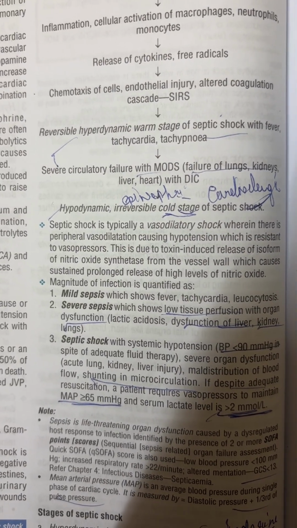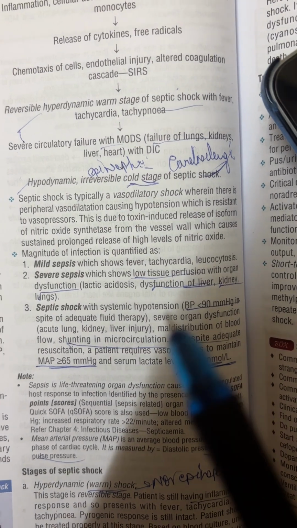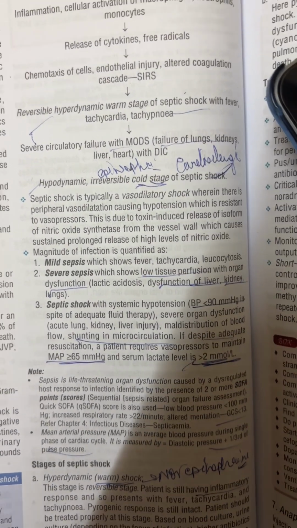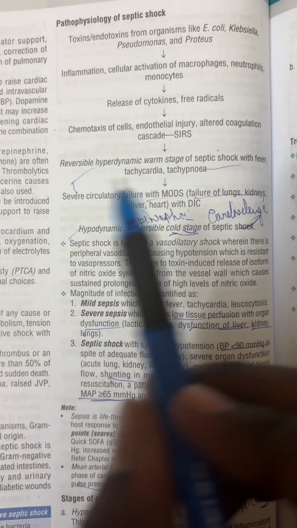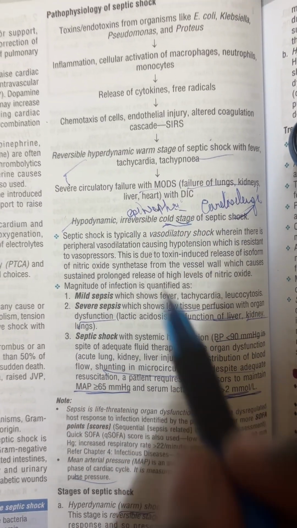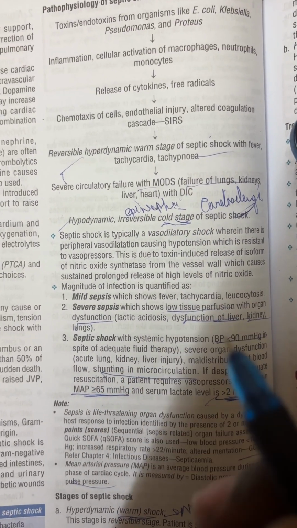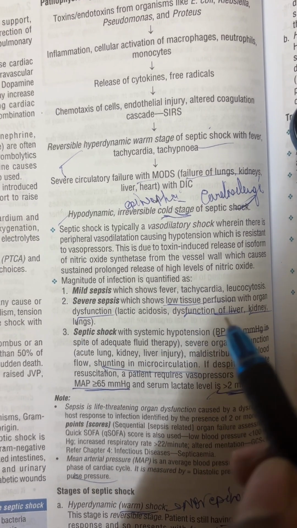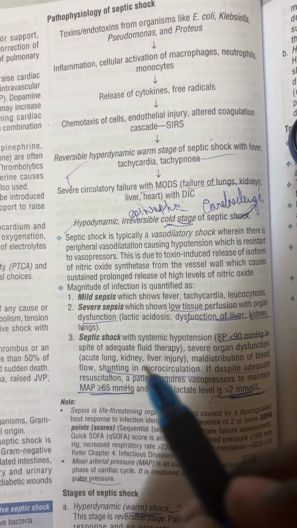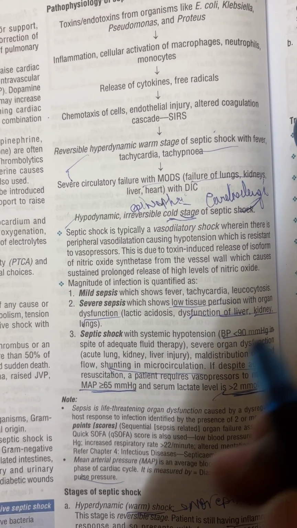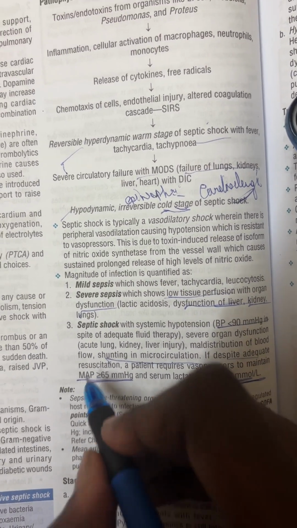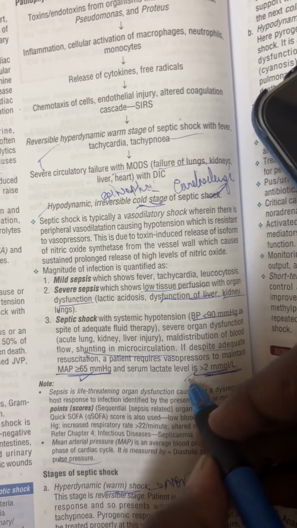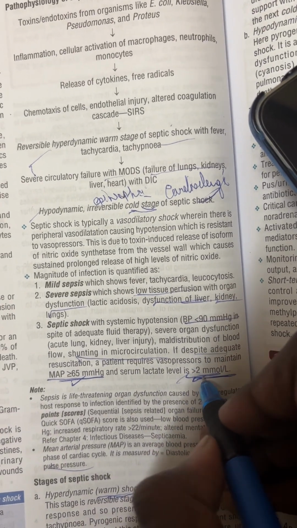Coming to the stages: mild, severe, septic shock. In mild, obviously as in any infection, there is fever, tachycardia, leukocytosis. In severe sepsis, what happens from this stage? Circulatory failure is happening, so perfusion is decreasing, and that's why dysfunction is happening in the liver, kidney, lungs. Finally, in septic shock, there will be complete blood supply cut off and severe organ dysfunction, and mainly MAP less than 65 and serum lactate more than 2 millimole.